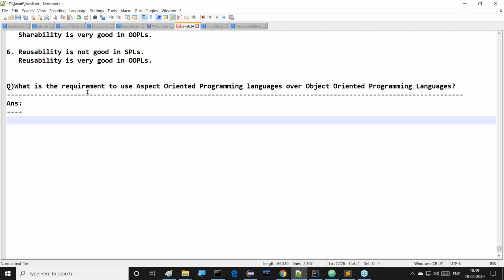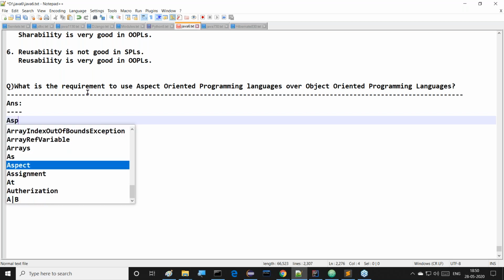Good. Okay, sir. Aspect oriented programming language is a misterminology. Why? Because no such programming language is available. But what is aspect orientation? What is the right terminology? Aspect oriented programming languages is a wrong terminology. But what is the right terminology?